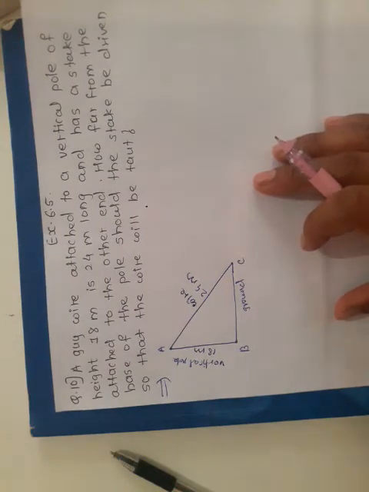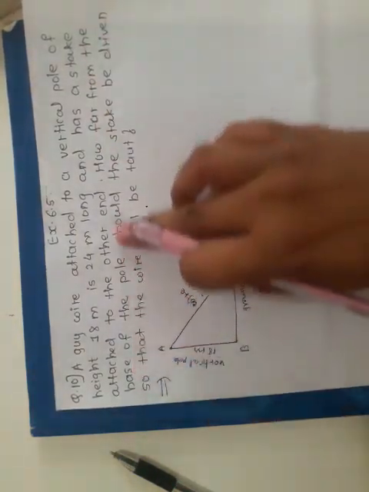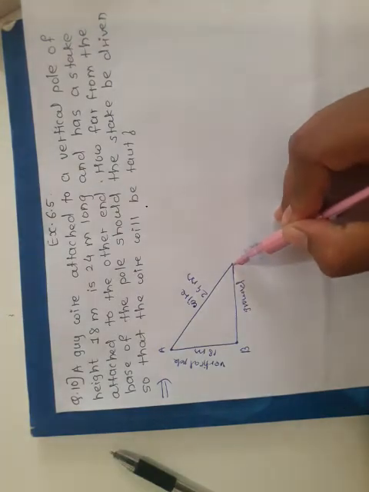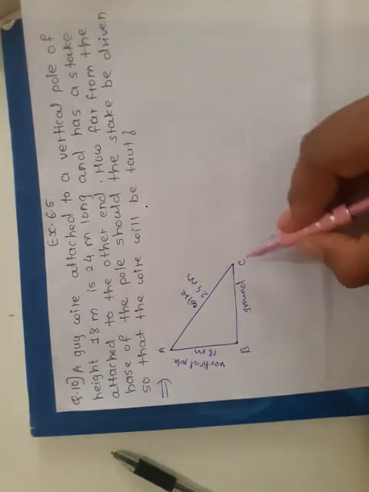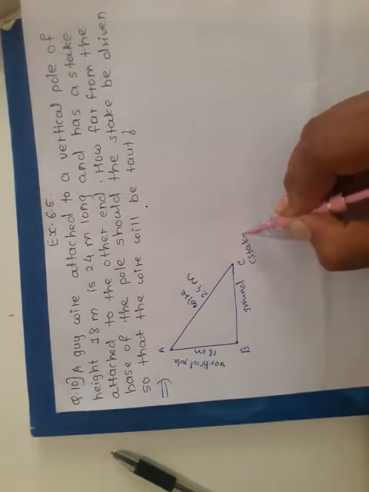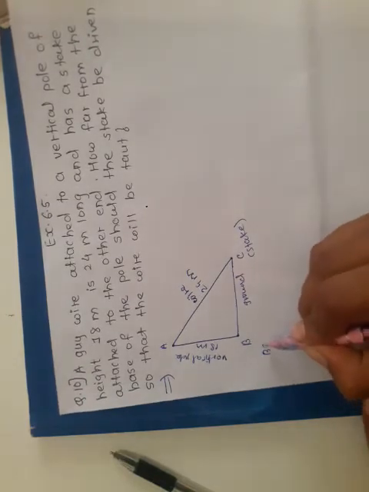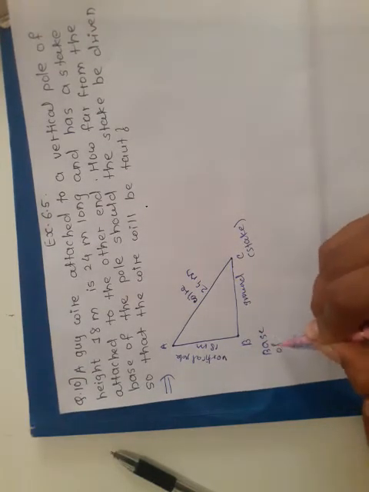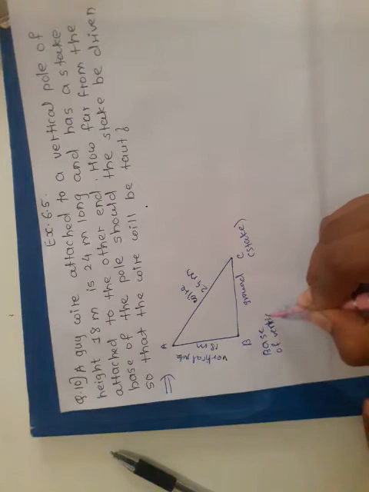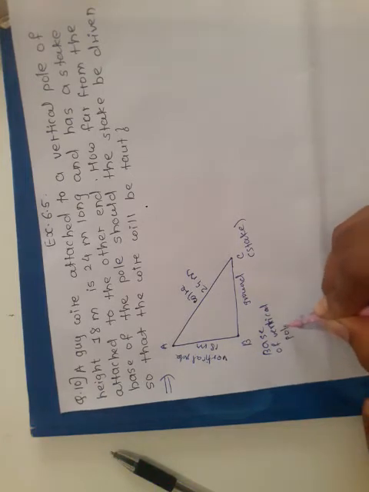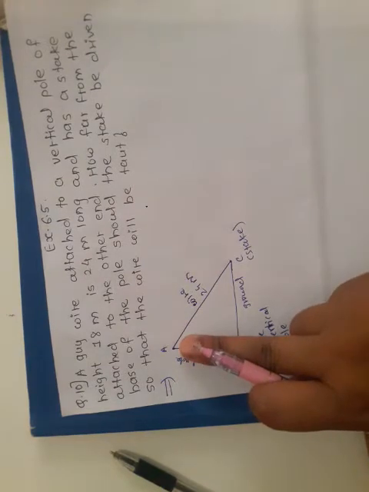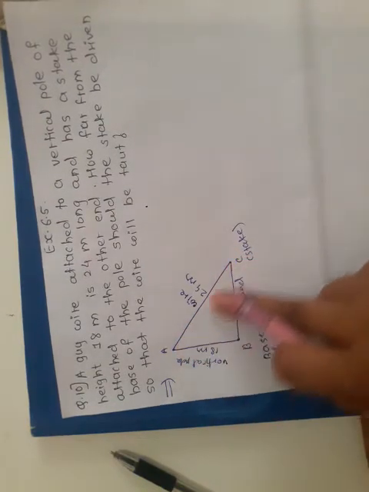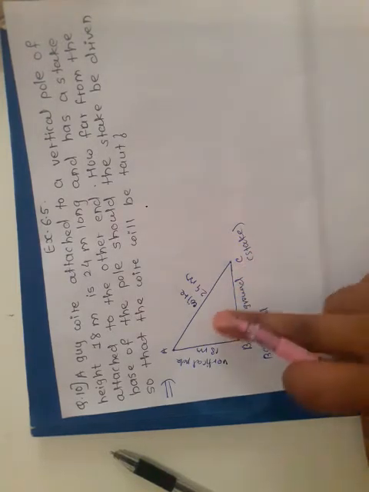So how is the stake attached to the other end? The other end of the wire is attached with the stake. This is our stake. This B point means the base of this vertical pole. This is our AB vertical pole and it is 18 meter long, and one end of the wire is connected with the top of the vertical pole, and it is 24 meter long up to the stake.